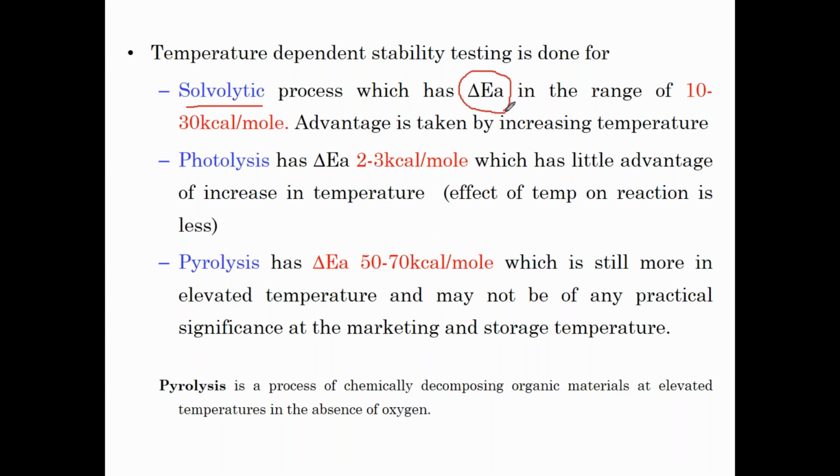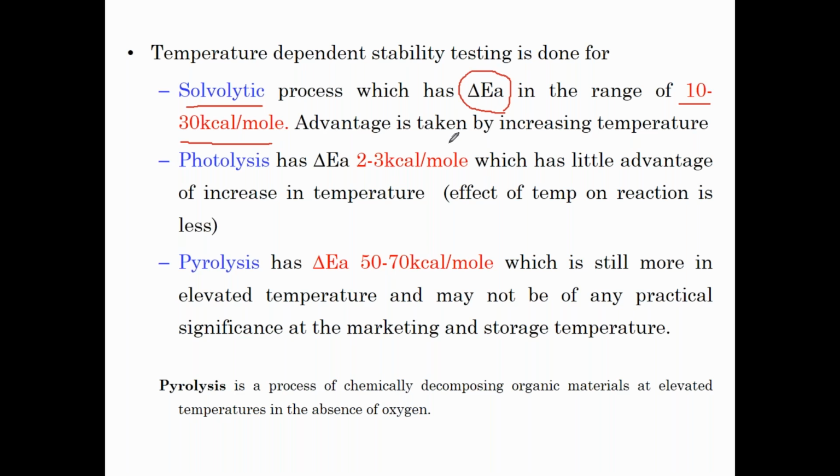If the process is happening and the EA value is between 10 to 30 kilocalories per mole, which is the unit of the EA value, then only can we expect that accelerated stability studies can be carried out.